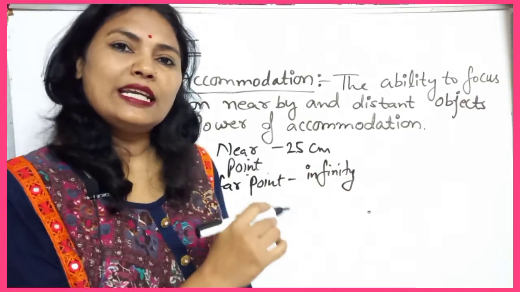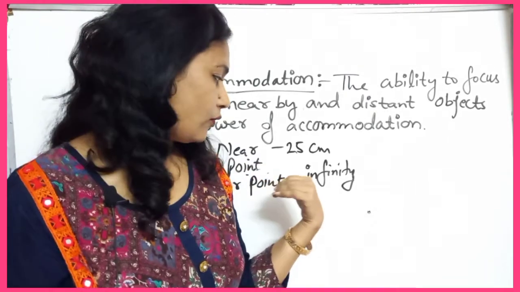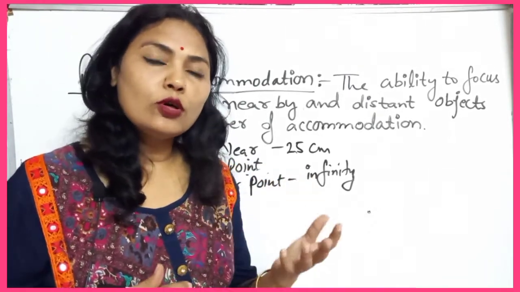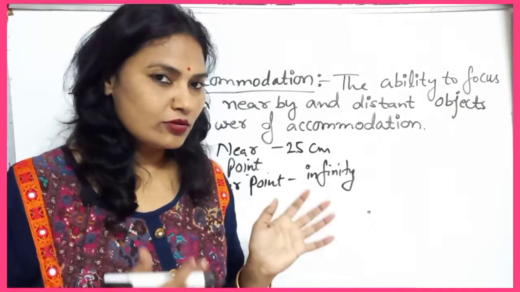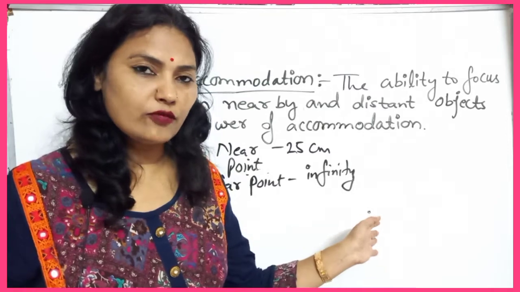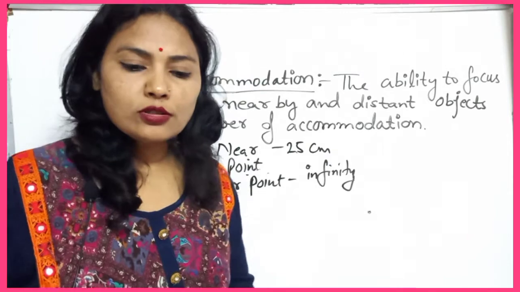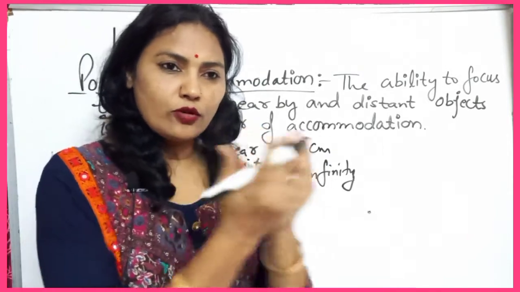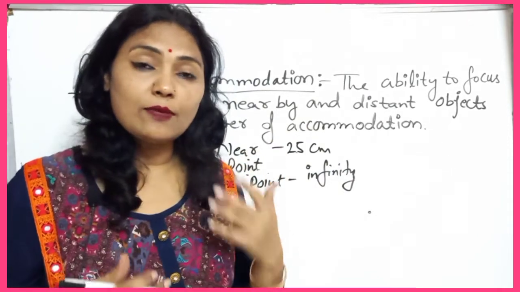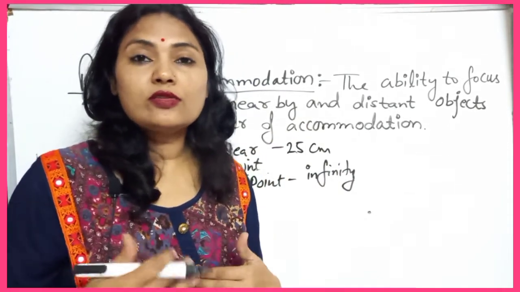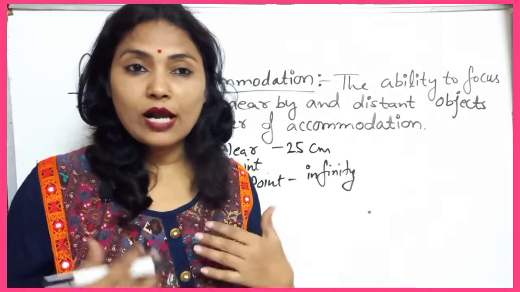Near point means the least distance from which we can see without strain, and far point means the maximum distance from which we can see clearly. Far point is infinity, near point is 25 centimeters. So we should not read a book very closely or from a far distance, otherwise our eyes become strained. We should keep our eyes healthy.